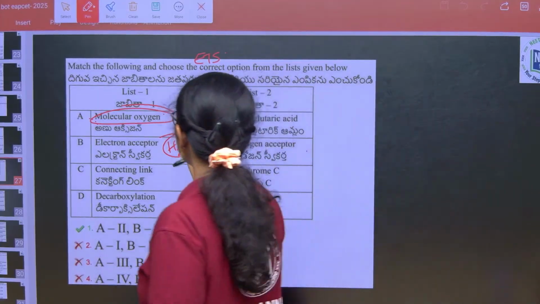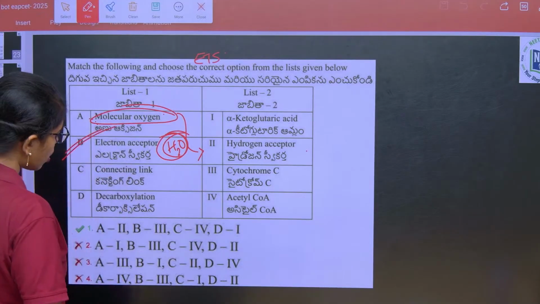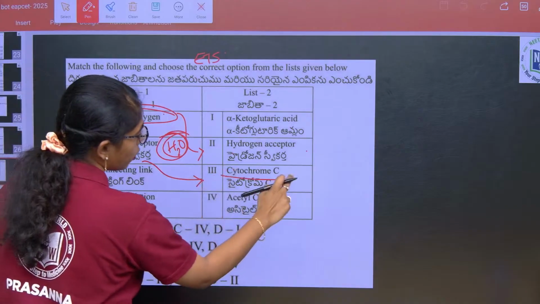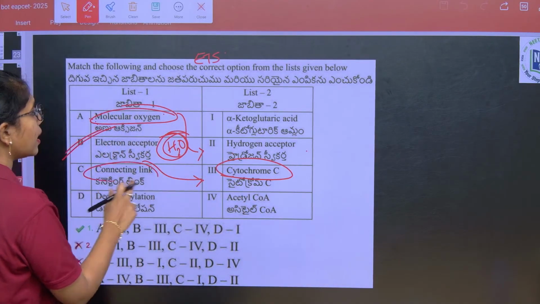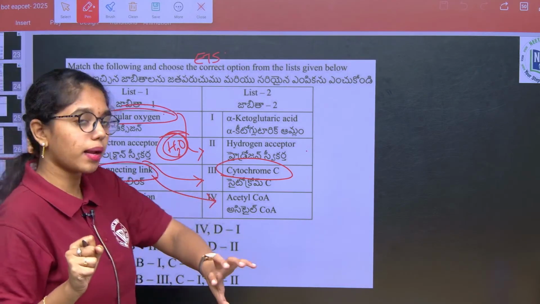Next, electron carrier is cytochrome C, which is a mobile electron carrier in ETS. Next, connecting link is acetyl CoA, which connects glycolysis and the Krebs cycle.